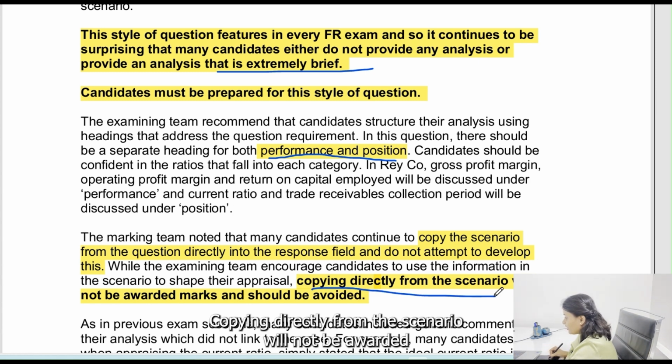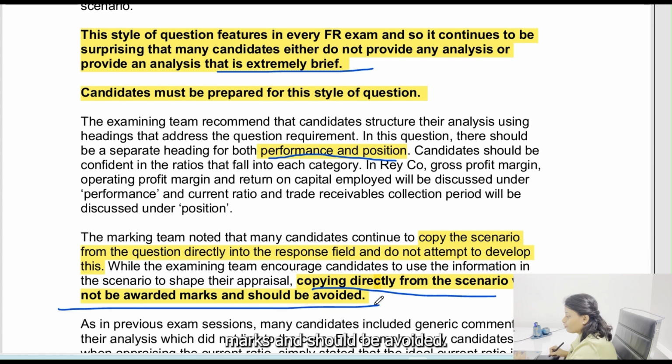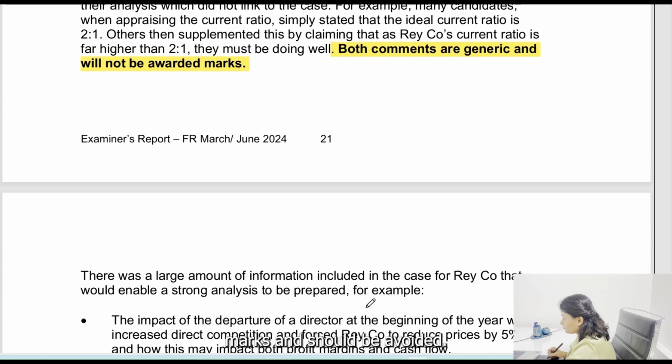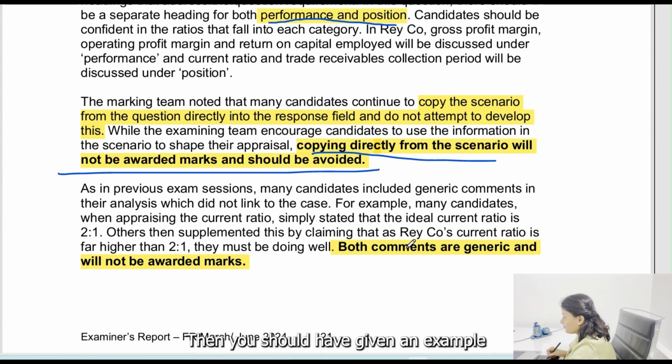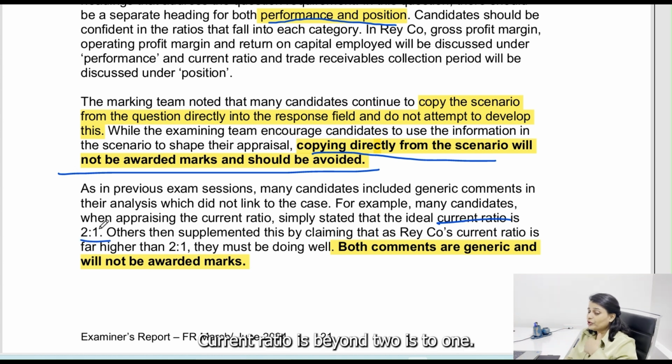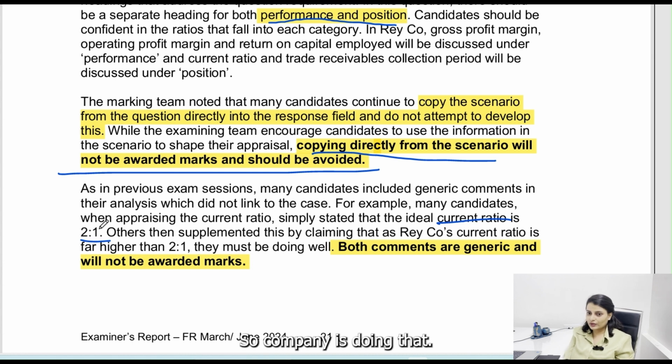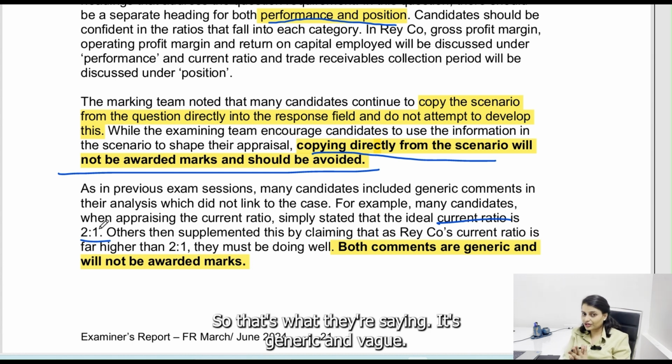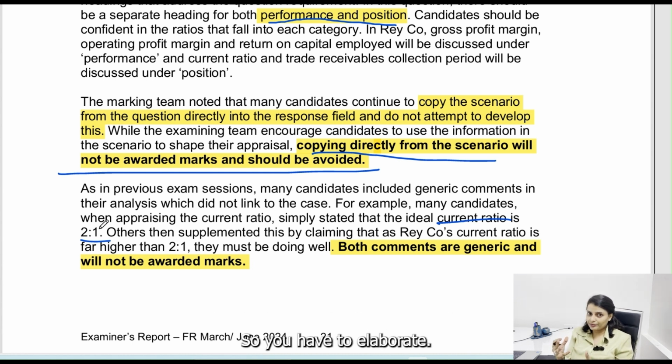Copying directly from the scenario will not be awarded marks and should be avoided. Then here they have given an example wherein they have said current ratio is 2:1, which is good. Current ratio is beyond 2:1, so company is doing well. So that's what they're saying. It's generic and vague, so you have to elaborate, like I gave you an example earlier.